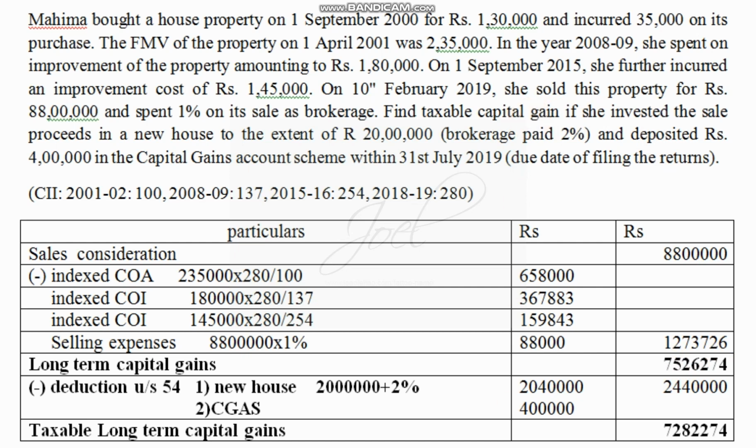From that amount, if there are any investments he has made out of the sale proceeds, we have to consider them. We have considered it, and when you deduct them, you will get the final answer as 72,82,274. So that will be our final answer. This is the method we are going to use to solve the problem. Thank you.